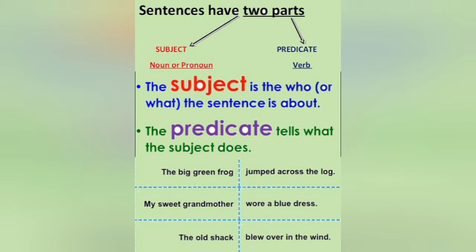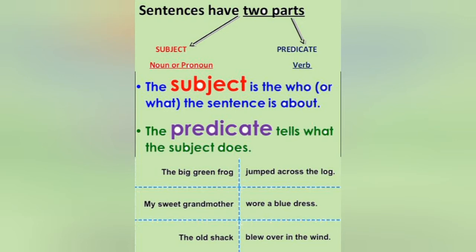The big green frog jumped across the log. So the big green frog, we are talking about the big green frog, and the big green frog is the subject. Jumped across the log is the predicate. It is telling what the frog is doing. Frog ने क्या किया? Jump किया. So वो हो जाता है predicate. और किसने jump किया? Frog ने. So big green frog is the subject.